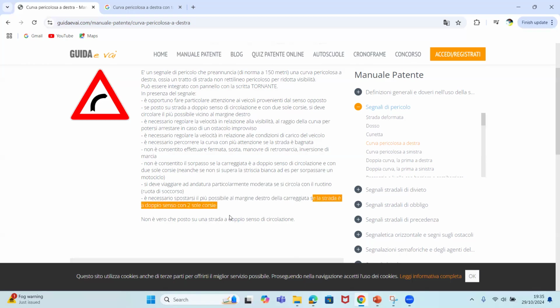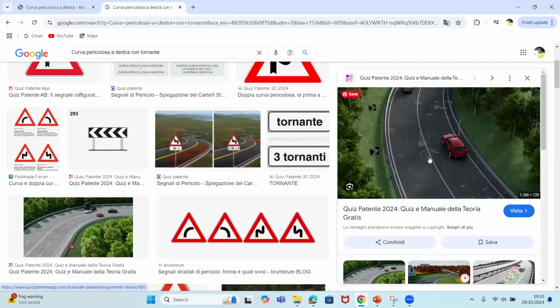Se la strada è a doppio senso di circolazione con, they didn't say three, they didn't say four, only two corsie. So what does this mean, guys? It is the same situation. If this road has two corsia, they say you should stay very close to the right margin. The same thing for this guy here. This is your own right. Stay very close to your right lane if that road is doppio senso and has only two corsia.